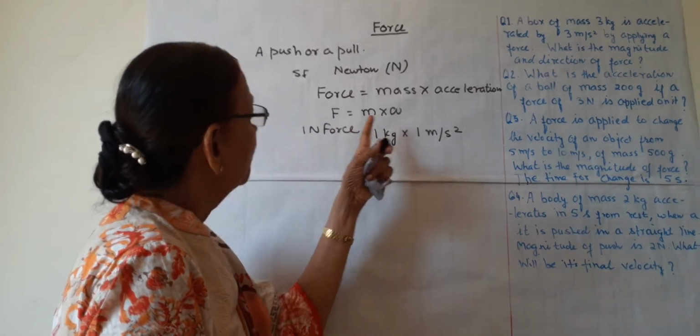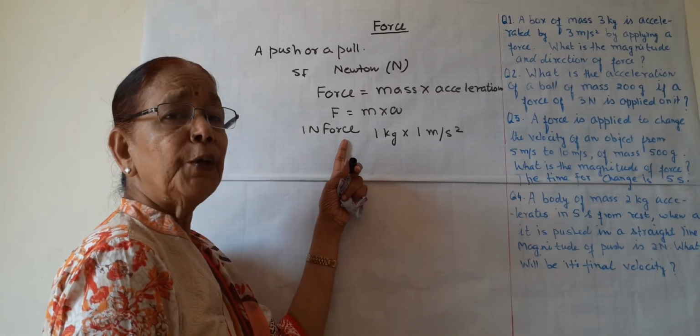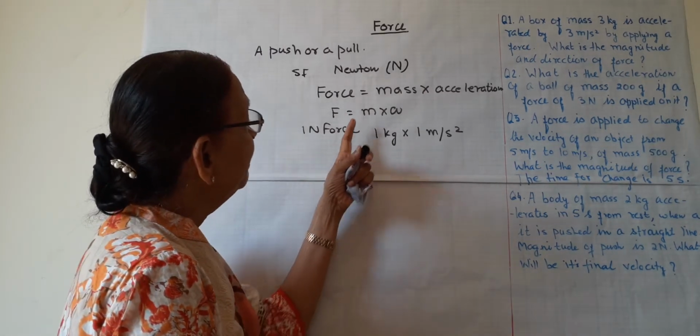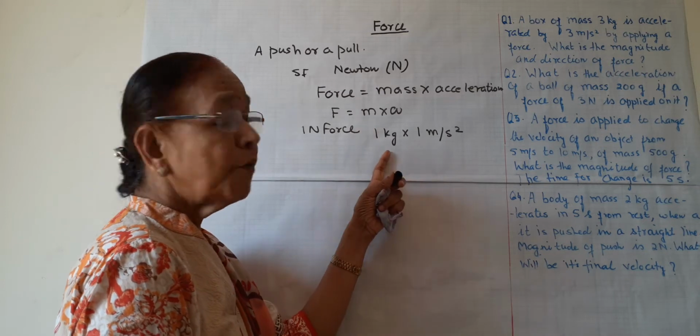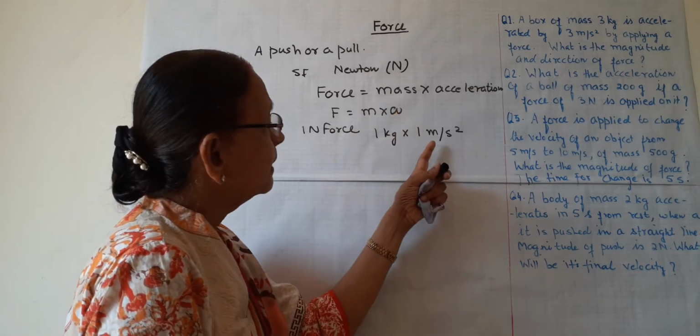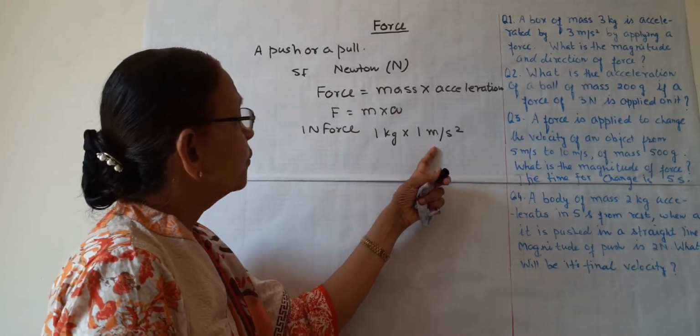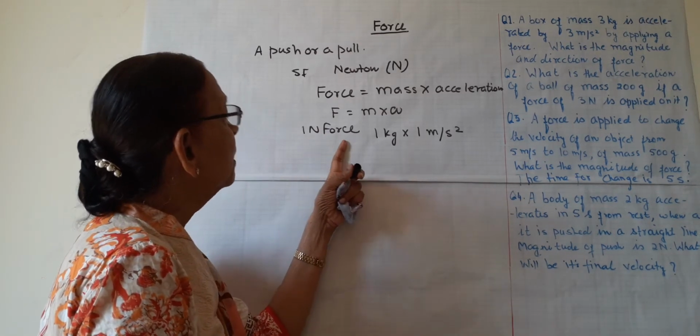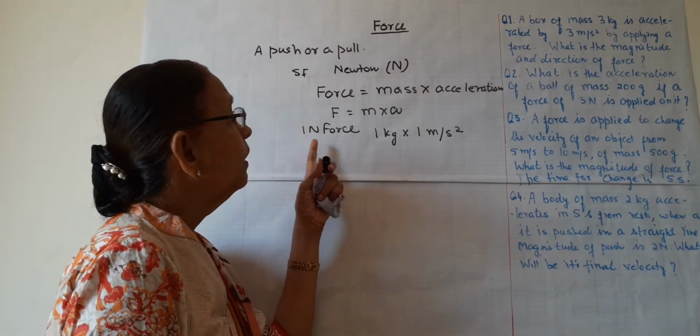So from this formula we can define 1 Newton force. Again I am saying, when the object is of 1 kilogram, it is accelerated by 1 meter per second square by applying the force, the force will be 1 Newton.